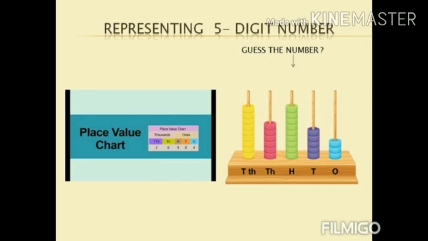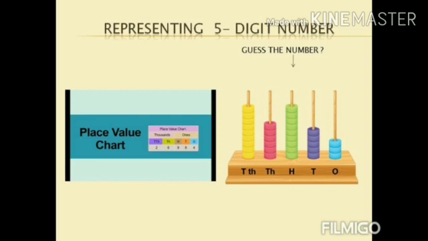26,984. Can you read along with me? 26,984. Children, see here. There is an abacus. Some beads are represented in particular places. Can you guess the number from the abacus? Here we have 3 beads in ones place, 5 beads in tens place, 9 beads in hundreds place, 6 beads in thousands place, again 9 beads in 10,000s place.